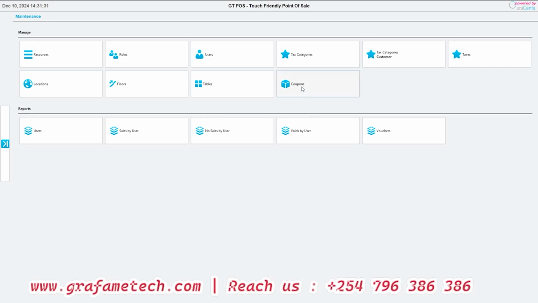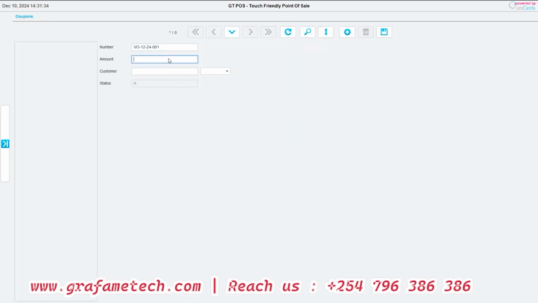We can also set our coupons, or is it called coupons, so that we can be assigning to specific customers, people that have maybe the loyalty. We can have all that.